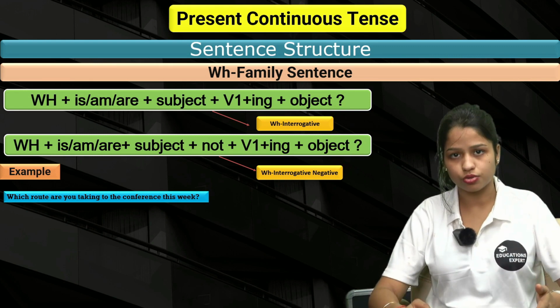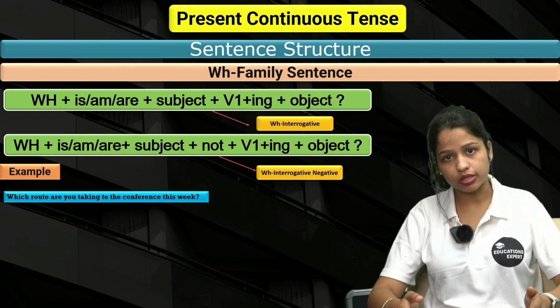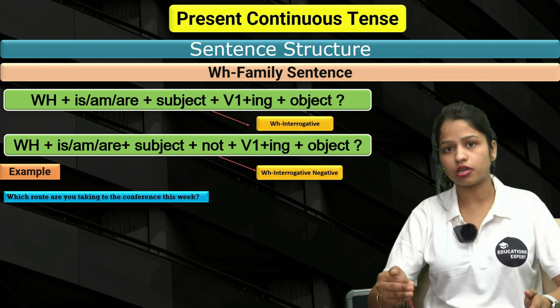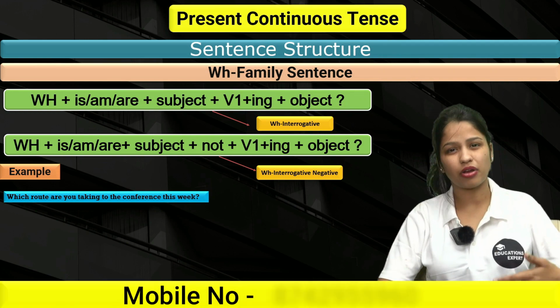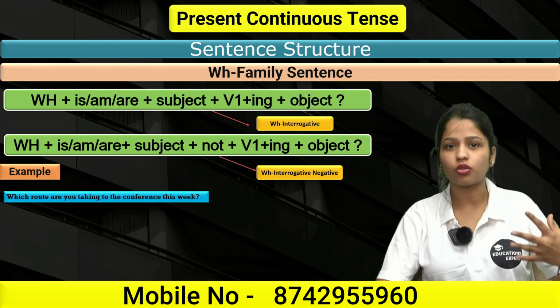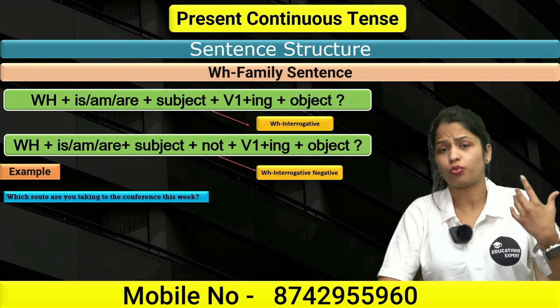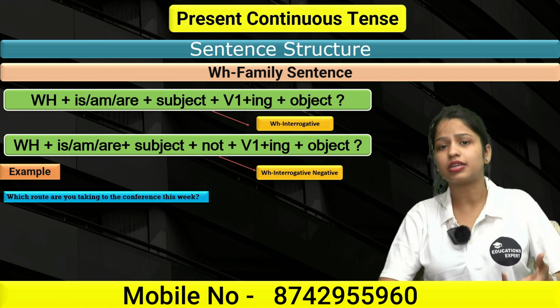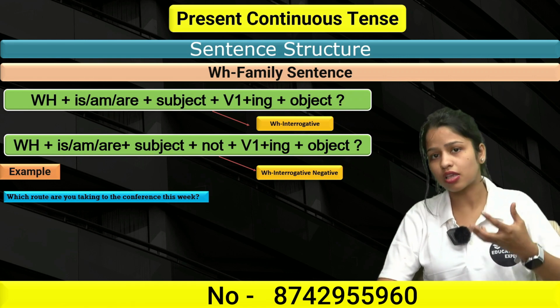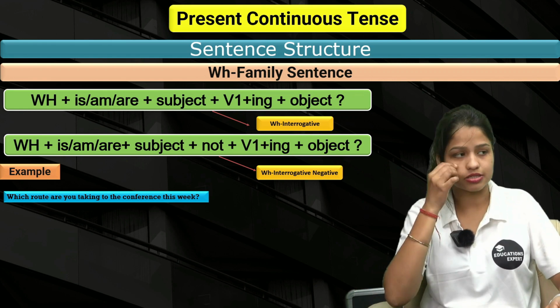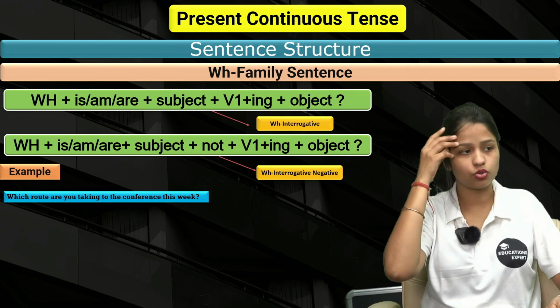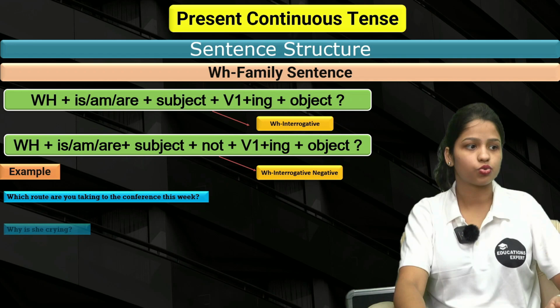Yes, you can use that, right? So which route, then after that, I'm using is/am/are, right? So that's how you can create the sentences, keeping in mind that you can use the WH family with other words if the sentence needs it. Obviously, you have to put the words related to the sentence, right? So which route are you taking to the conference this week?